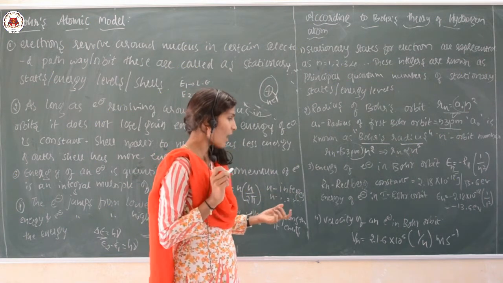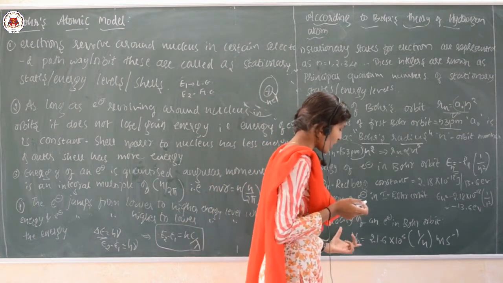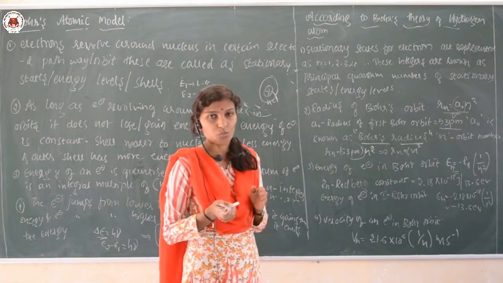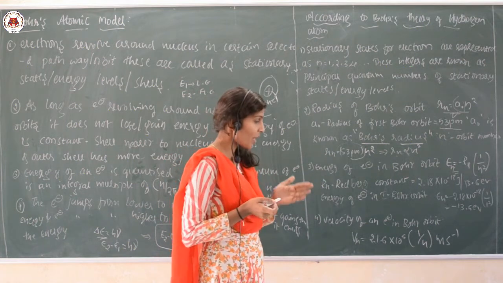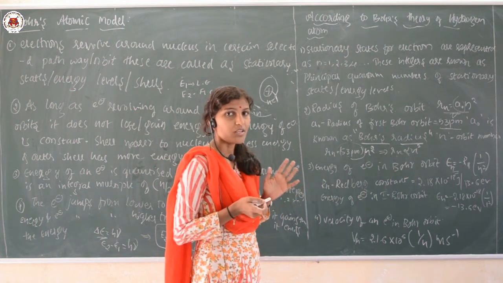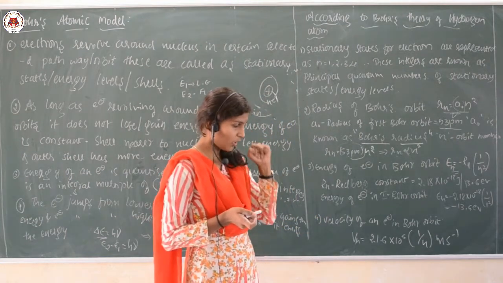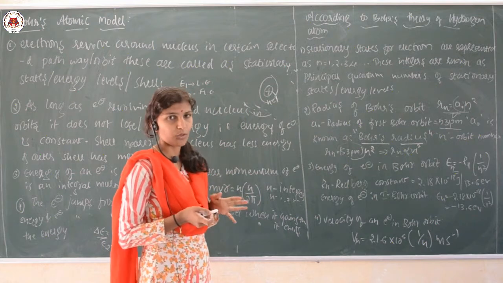Clear? And one more thing: the velocity of an electron in a Bohr's orbit is given by the formula Vn is equal to 2.16 into 10 to the power 6 into (1 by n) meter per second. So, this is also a formula. Totally, they have given 4 points regarding the hydrogen atom.